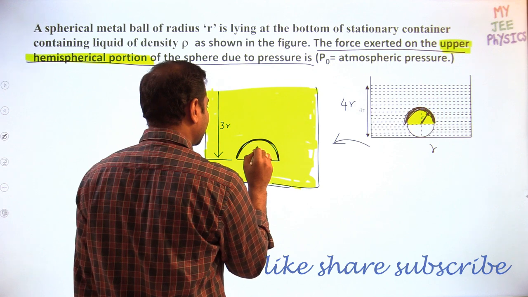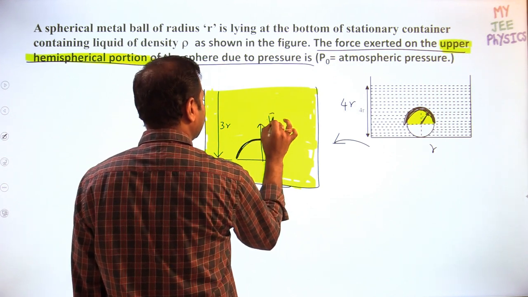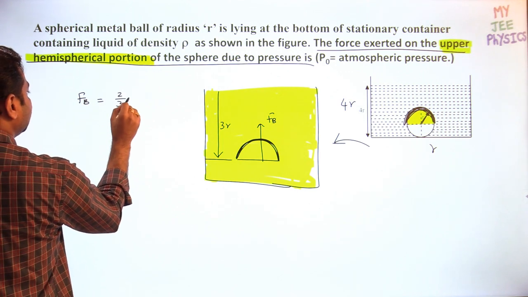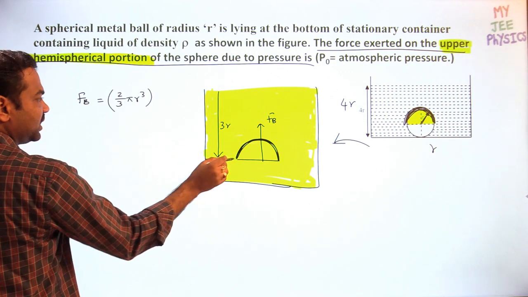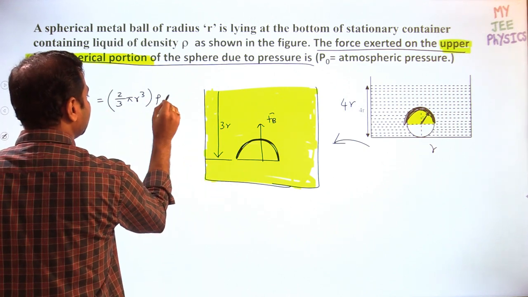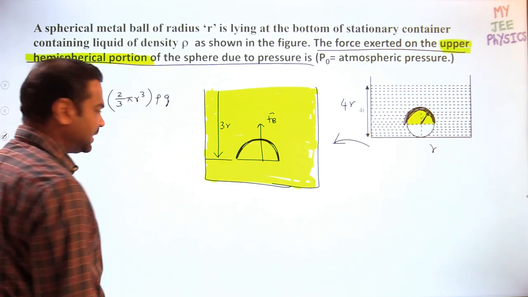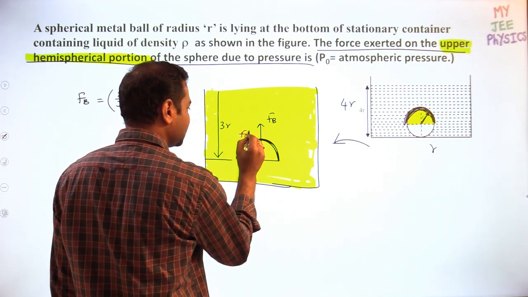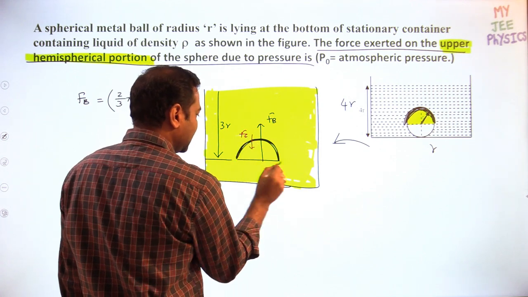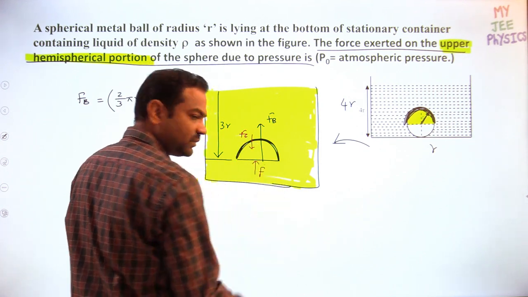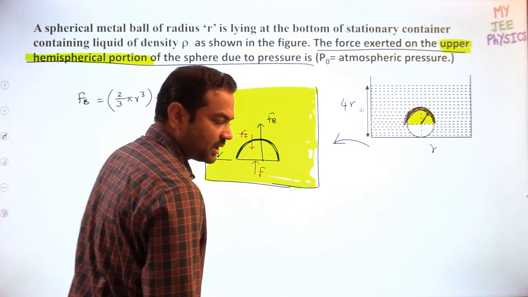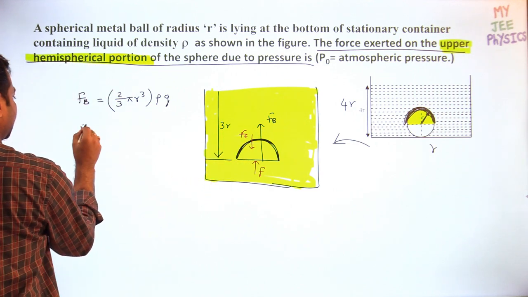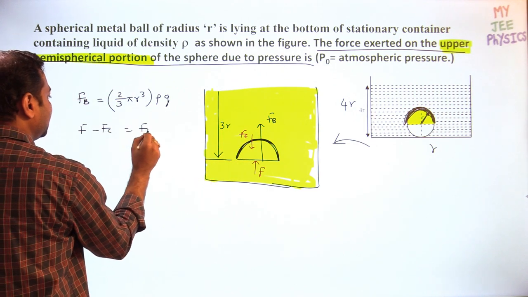What are the forces acting on it? The buoyant force acts in the upward sense, right? So what is the buoyant force value I can write down? Buoyant force value is 2 by 3 pi r cube, because the smaller is the radius as given, into density of the object into g. But what are the forces acting? On the curved surface, force will act downward, already we discussed in our theory. And on the bottom surface, force acting will be F in upward direction. So the buoyant force is nothing but the resultant of these two forces. Then F minus Fc is equal to the buoyant force.